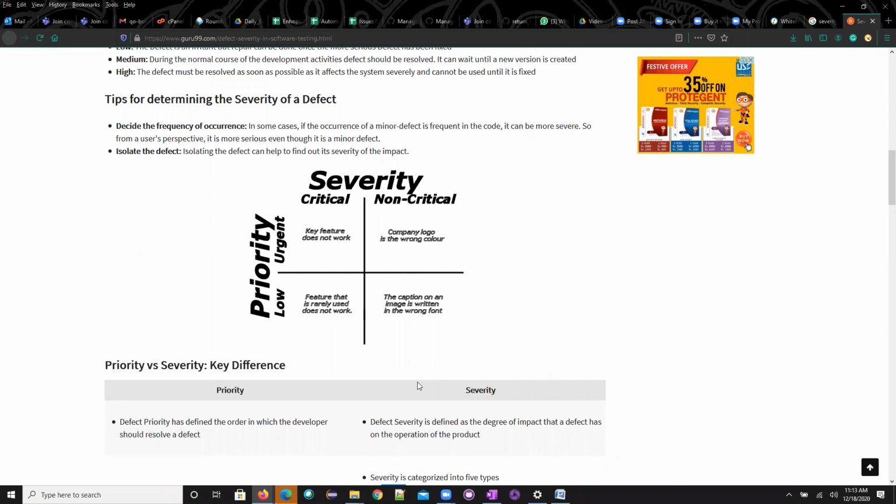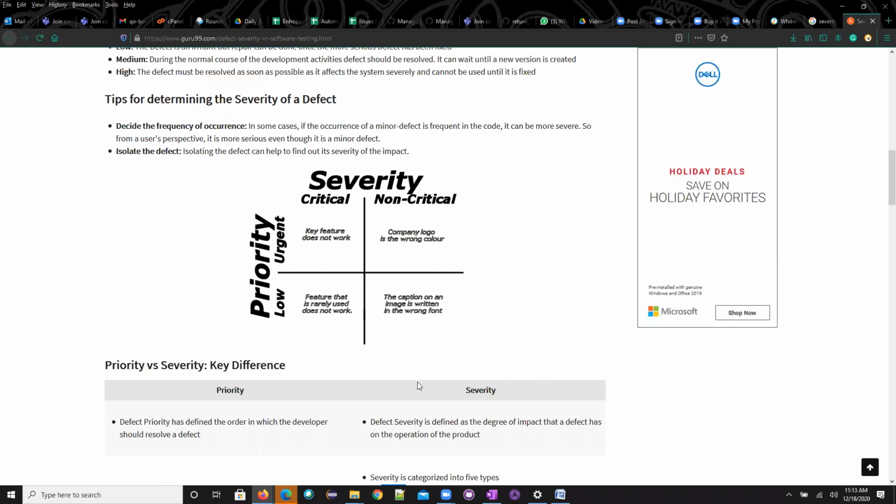If it is Agile, the product owner will take care of it. If it is any other SDLC model, the dev lead and tech lead will discuss and do it, or the manager. The tech lead and dev lead will take care of it, in concurrence with the product manager if required. Okay, that's how a bug can be given its priority and severity.